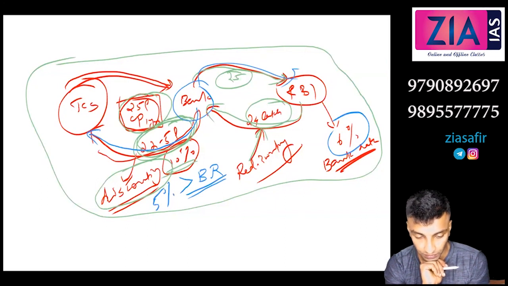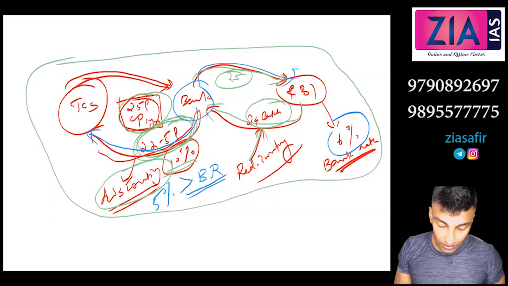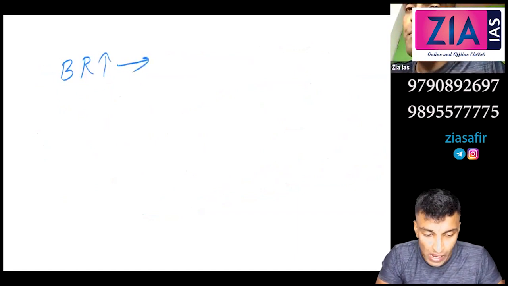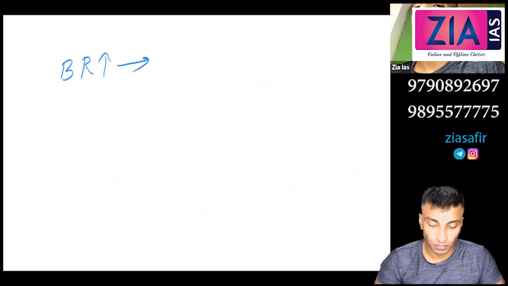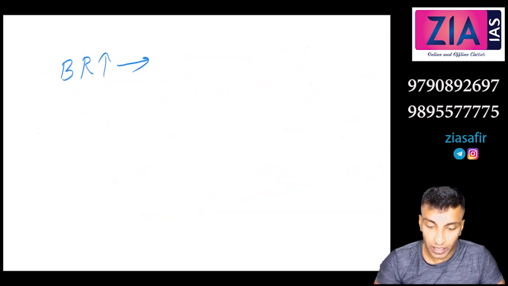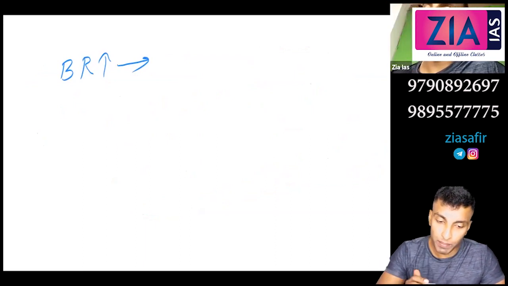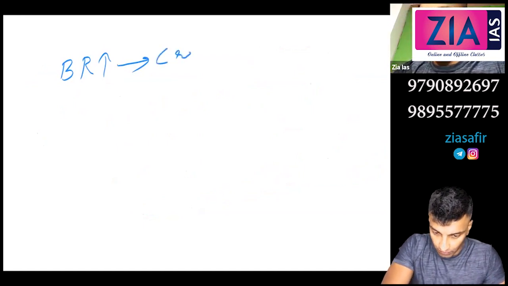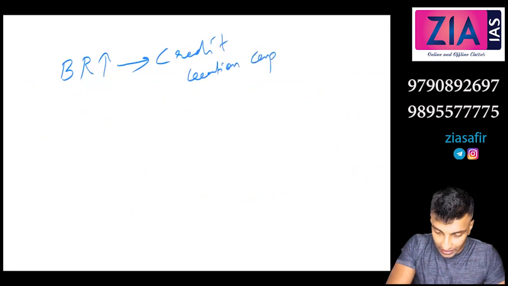Right? Yes, sir. So now what is the impact, how is it going to control credit? Obviously this is again a credit control measure. So when bank rate is increasing, what will happen with money supply? Whether the bank will borrow more or less when bank rate is high? So it will be difficult for the bank to borrow, because the bank needs to pay more interest. So bank borrowing from RBI will come down. So the bank's credit creation will come down, right? Credit creation capacity will come down or not? Yes, sir. Credit creation capacity will come down.